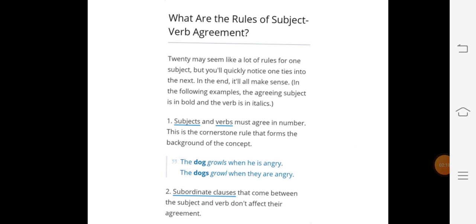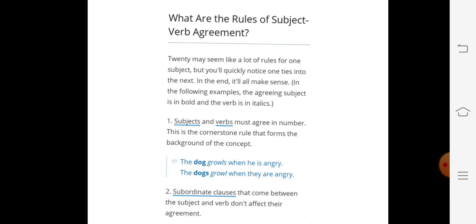Now I'm telling you some rules of subject verb agreement. There are 20 rules I have discussed, and now you will see them. As we know, 20 may seem like a lot of rules for one subject, but you will quickly notice one ties into the next. In the end, it will all make sense.